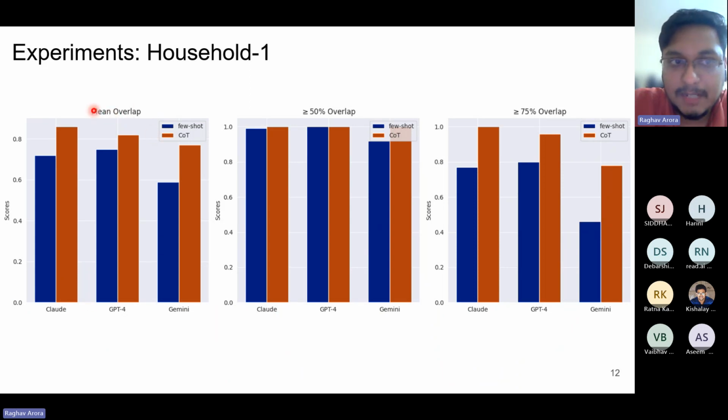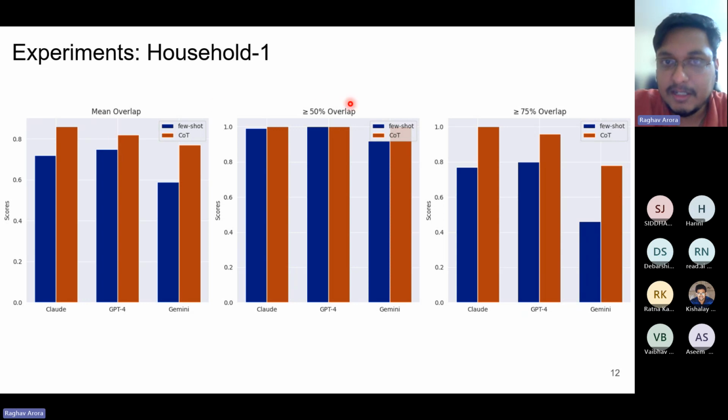This is for the mean overlap. The blue bar shows few shot prompting, in which case we give a few in context examples. And the brown bar here shows the LLM output in the presence of chain of thought prompting. So we can see that chain of thought prompting improves the efficiency of LLM for all the three LLMs considered.